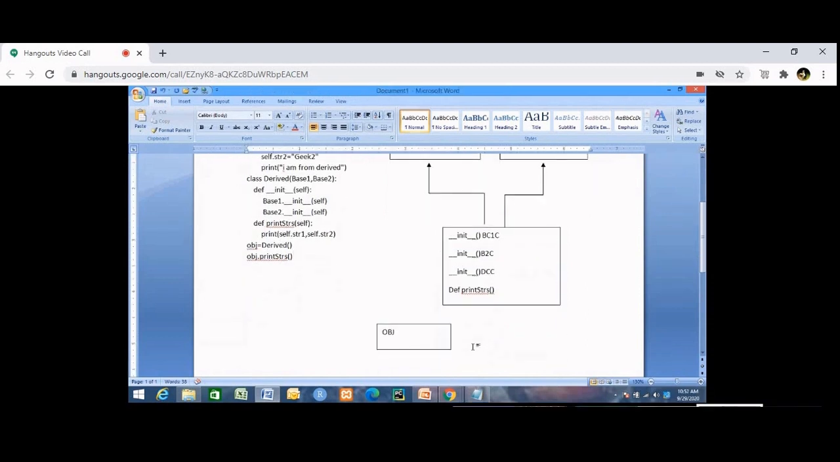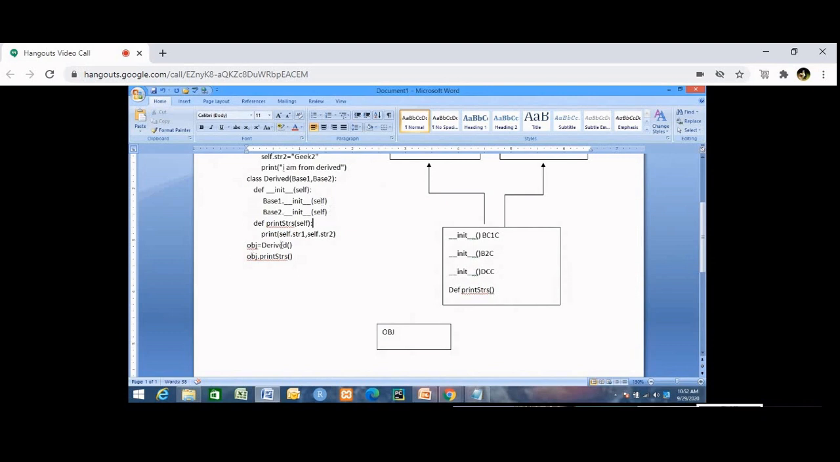Is this clear? Yes, sir. Okay. Now, when an object is created, we know that constructor is called. It will not call this constructor. It will not call this constructor. It will only call this constructor because this is a derived class object. So naturally, derived class constructor will be called. Understood? Why will a derived class constructor be called? Because the object is of the derived class. You are creating a derived class object now.